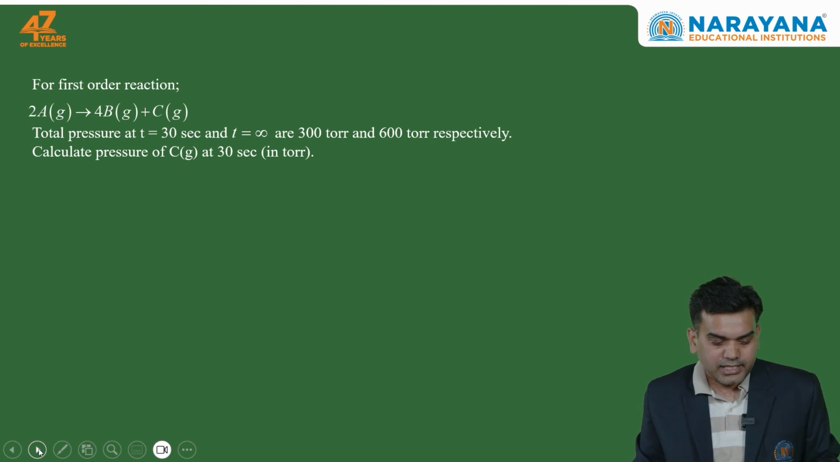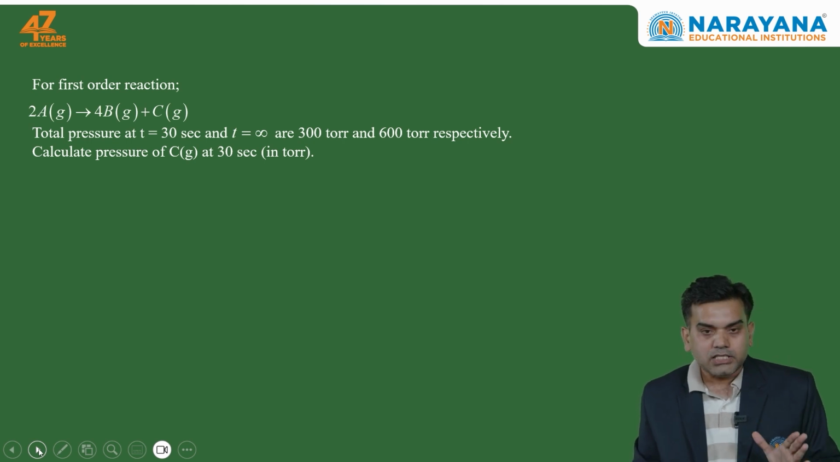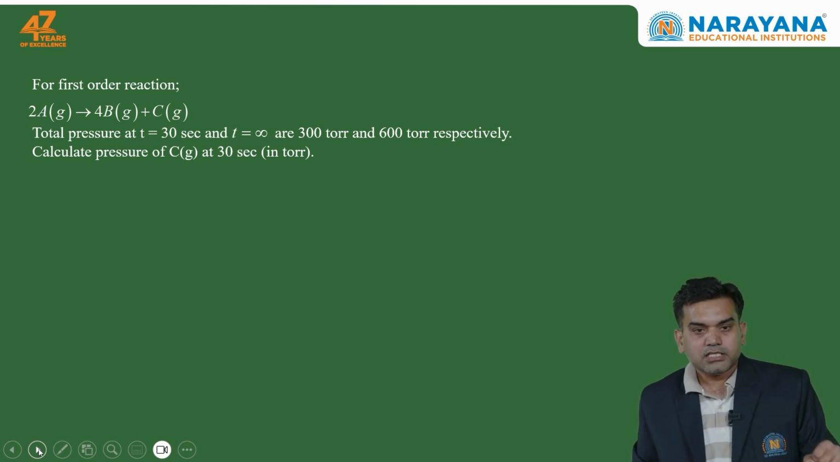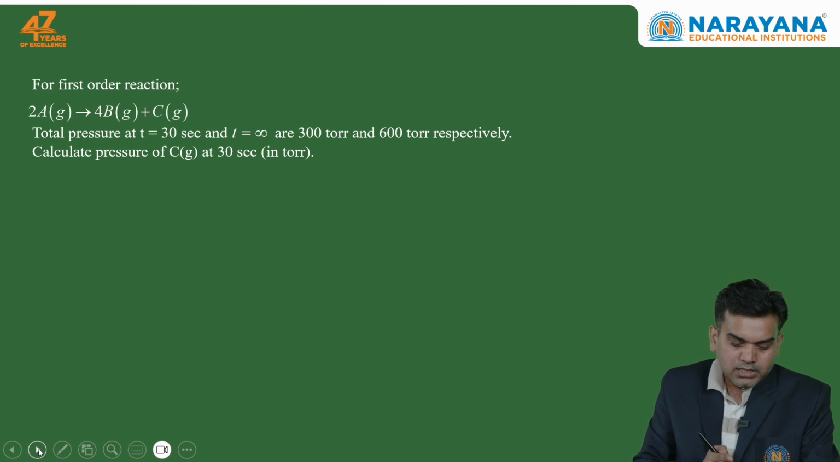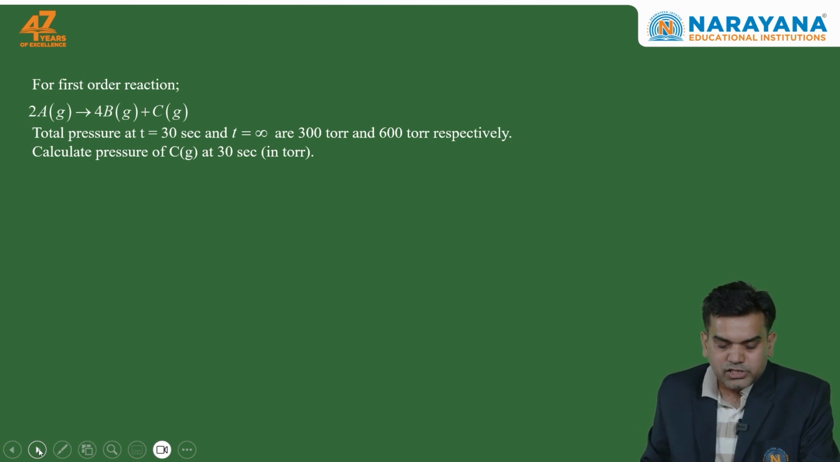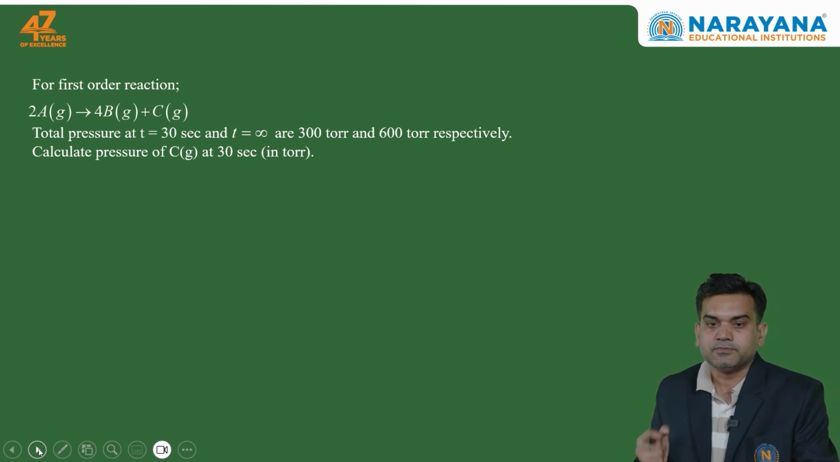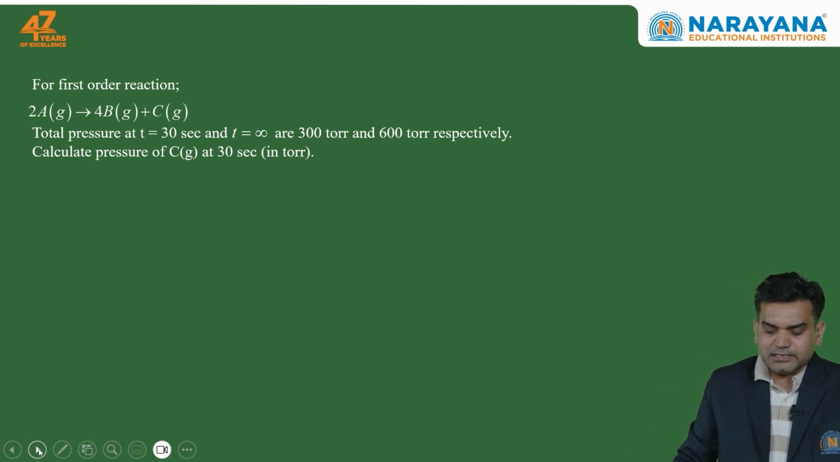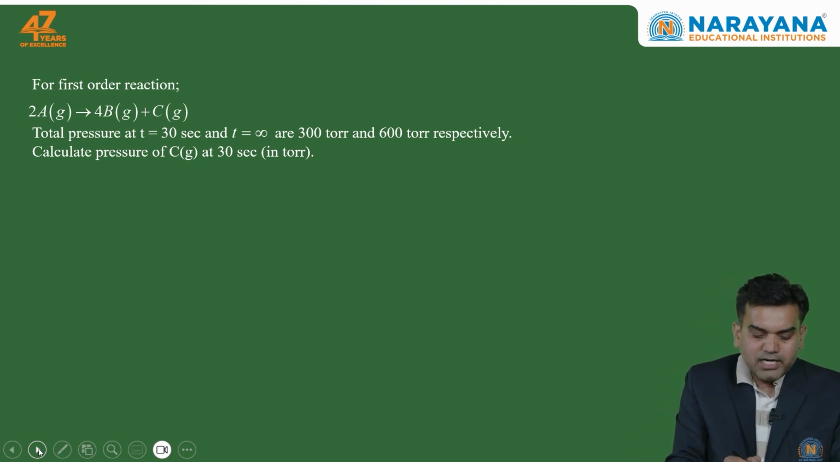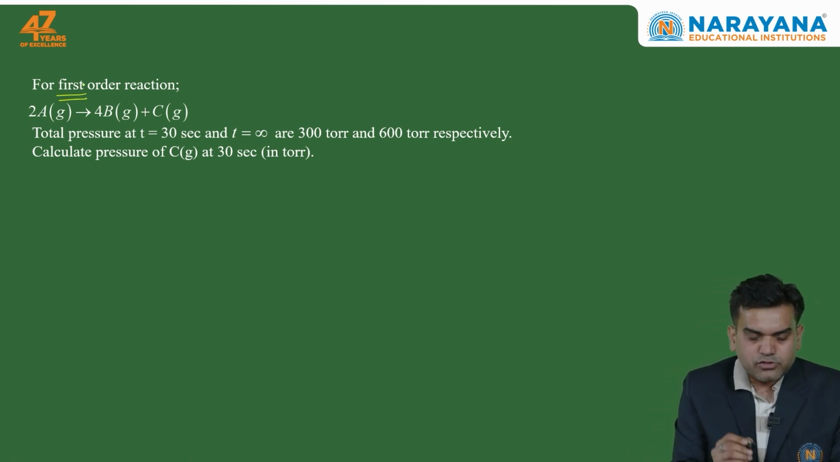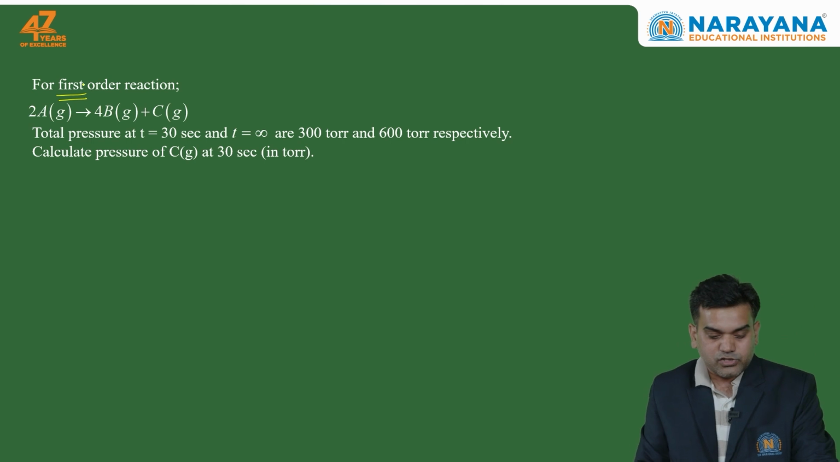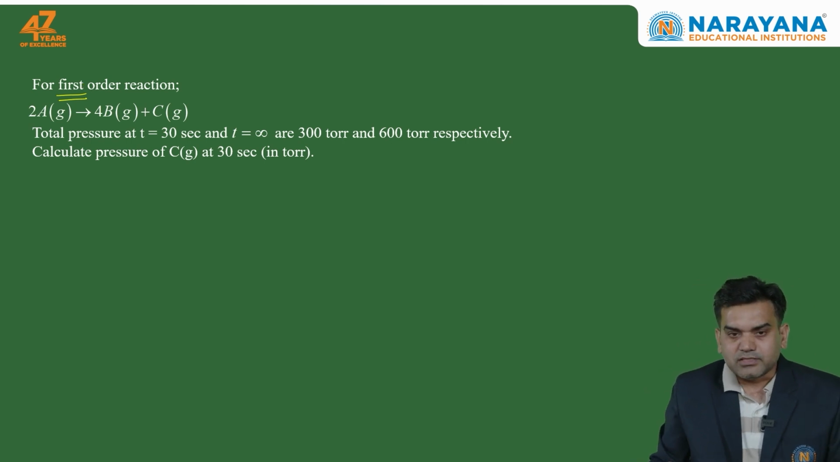in the gaseous state. So the pressure at t equal to 30 seconds is 300 torr, and the pressure at t equal to infinity is 600 torr, respectively they have given. So we have to find out the pressure of C at 30 seconds in torr. Basically this part is given, it is a first order kinetics reaction, but there is no connection of first order reactions.